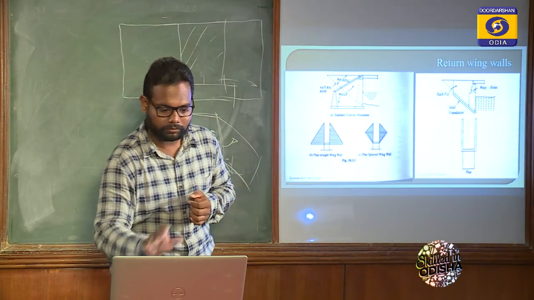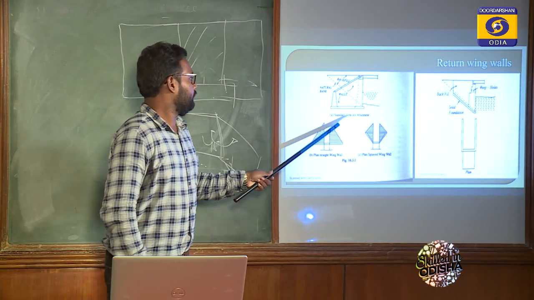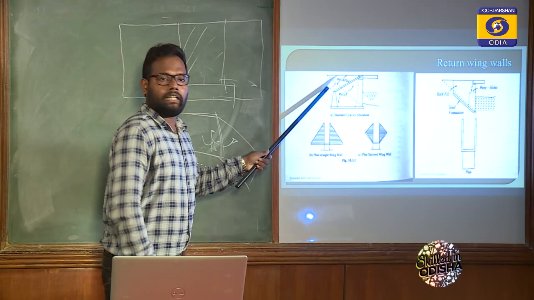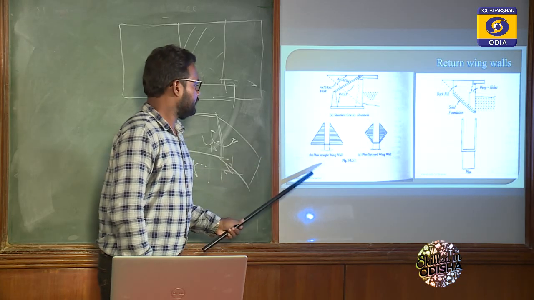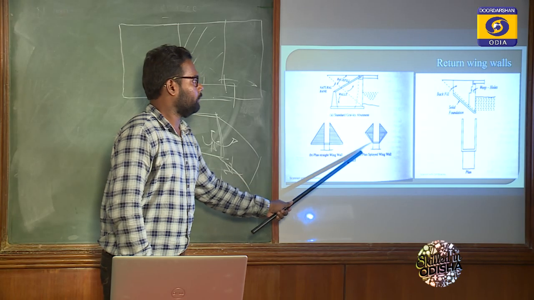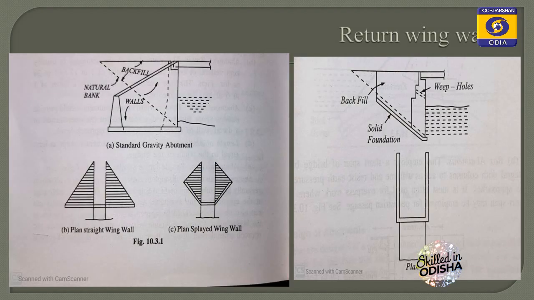Now look at the diagram. This is a straight gravity wing wall. This is a wing wall. This is the total wing wall, and at its back there is a backfill. This is just a plain straight wing wall, and this is a splayed wing wall which makes a 45 degree angle to the abutment, and this is a return wing wall. Okay, this is a plan. This is U type. Plan means top view.